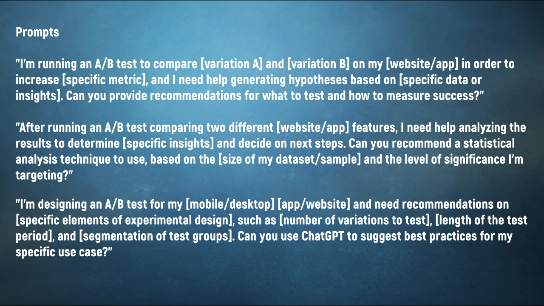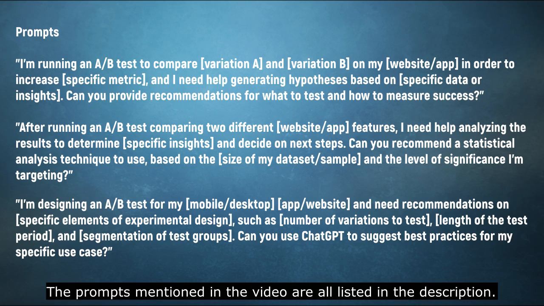I'm running an A/B test to compare variation A and variation B on my website app in order to increase a specific metric, and I need help generating hypotheses based on specific data or insights. Can you provide recommendations for what to test and how to measure success? After running an A/B test comparing two different website app features, I need help analyzing the results to determine specific insights and decide on next steps.